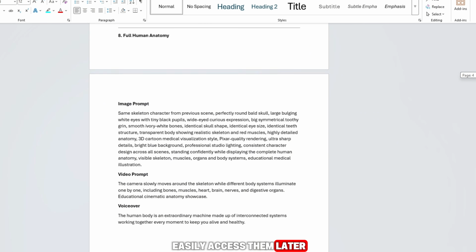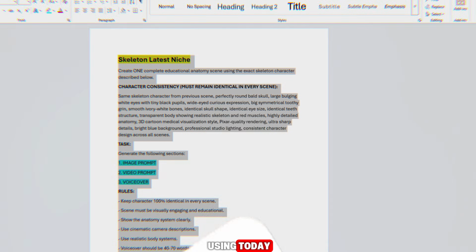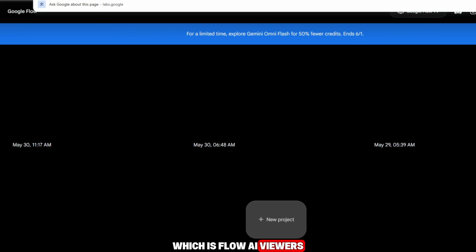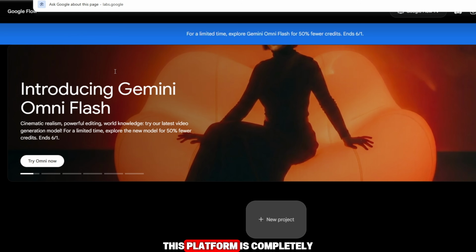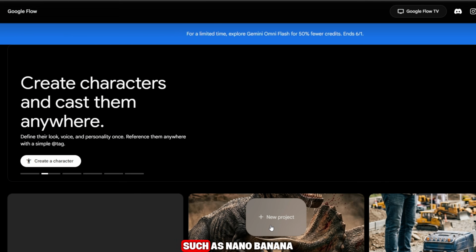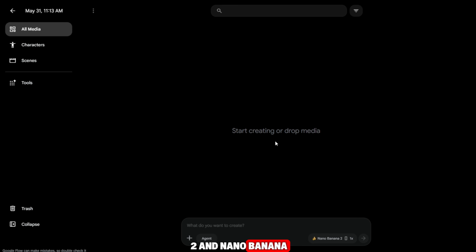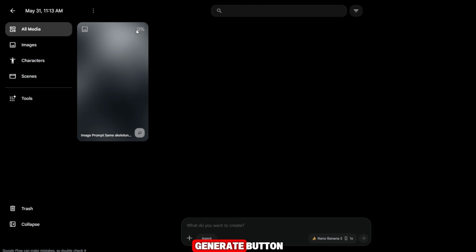Now let's move to the image generation tool that I will be using today, which is Flow AI. Viewers, simply open the Flow AI website. This platform is completely free to use and provides access to powerful models such as Nano Banana 2 and Nano Banana 2 Pro. I will select Nano Banana 2, choose my preferred aspect ratio, paste my first image prompt, and click on the Generate button.